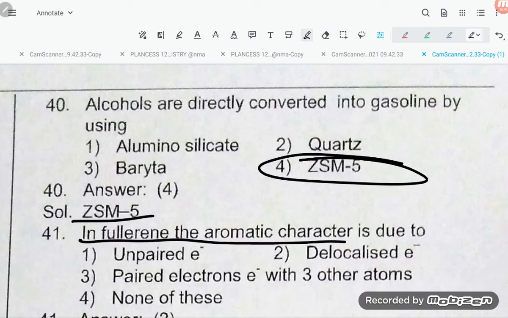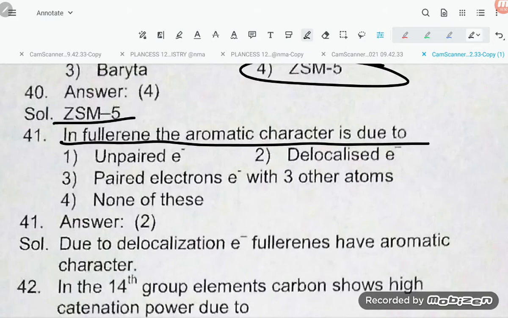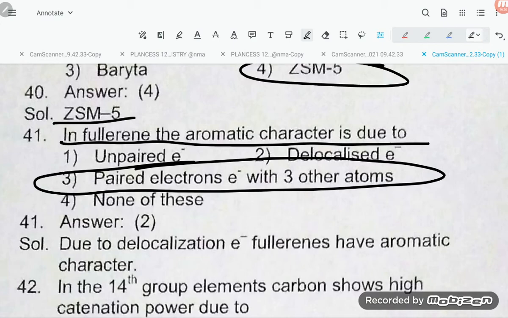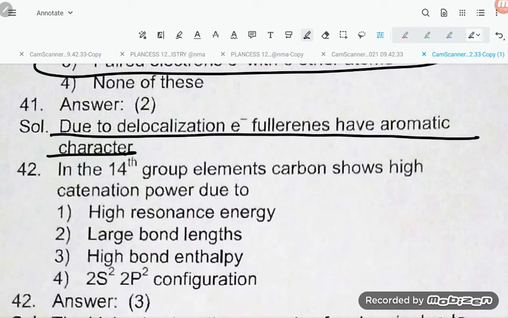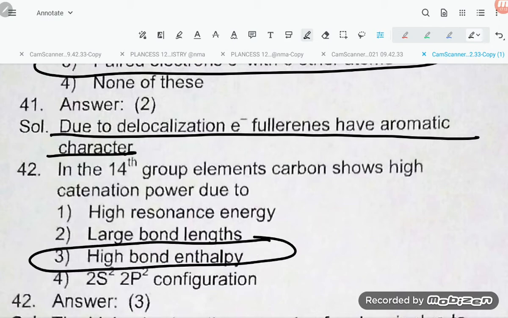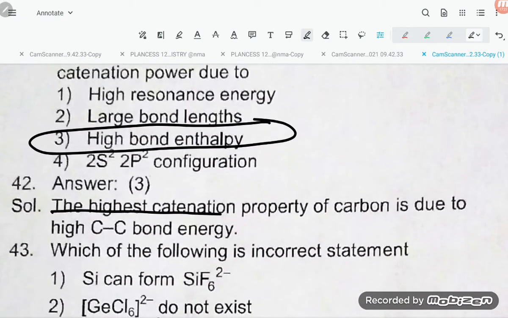In fullerenes, the aromatic character is due to delocalization of electrons. In 14th group elements, carbon shows high catenation power due to high bond enthalpy. The highest catenation power of carbon is due to high C-C bond energy.